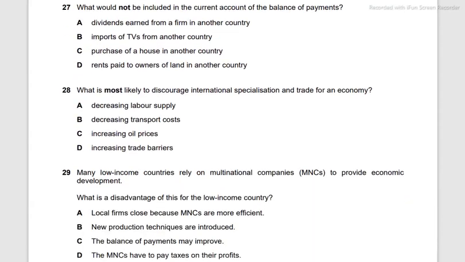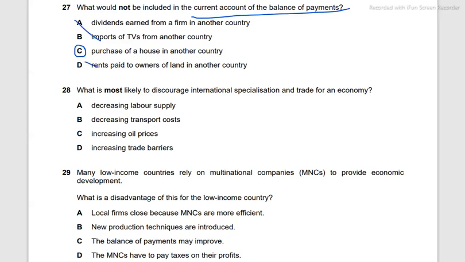Question 27. What would not be included in the current account of balance of payments? The purchase of a house in another country wouldn't be included because it's done in another country, whereas imports, dividends earned, and rents paid to owners of land in another country are all exchanges of income, current transfers. We have imports, the outflows. These are all included in the current account of balance of payments. So these are not the answer.